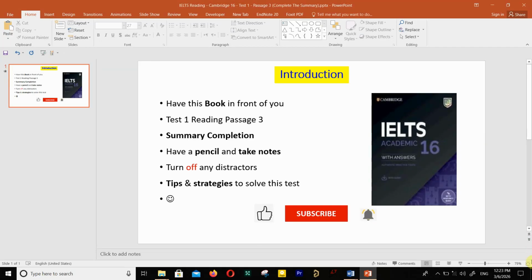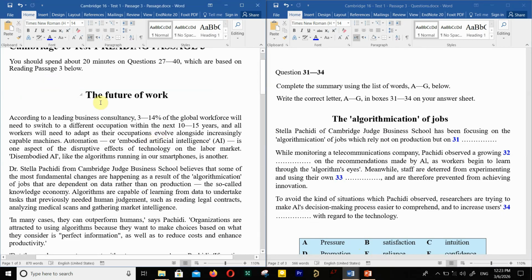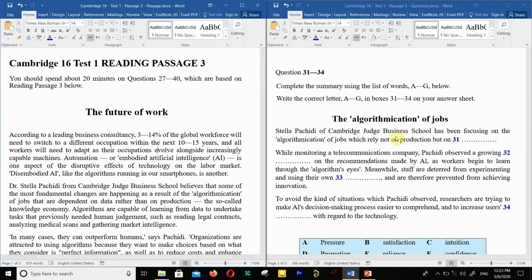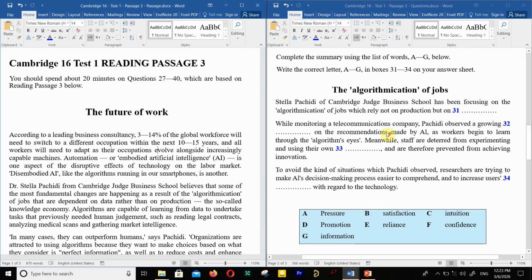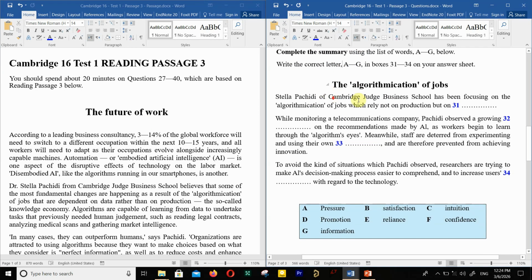Let's jump into it. As always, I split the page into two halves. On the left hand side, you can see the passage, and on the right hand side you can see the questions that I'm going to cover in this particular video. Here it says, complete the summary. For questions 31 to 34, you don't write a word, just write these letters from A, B, C, D, E, F, G in these blank spaces in here.